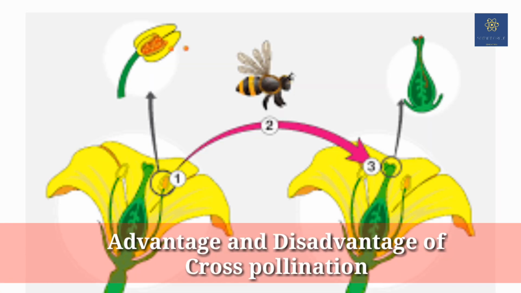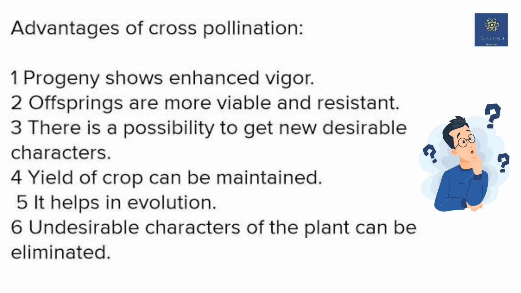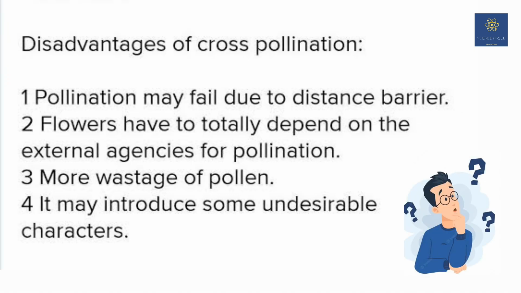Next comes cross-pollination. Here the major advantage is that a new variety is created as a result of cross-pollination, and the seeds produced are in more significant quantities and are more viable. But there is a disadvantage in cross-pollination: the pollen grains are wasted in more significant quantities. Because of distance barriers, pollination may fail in many cases. Cross-pollination also has the potential to introduce undesirable traits for a plant.